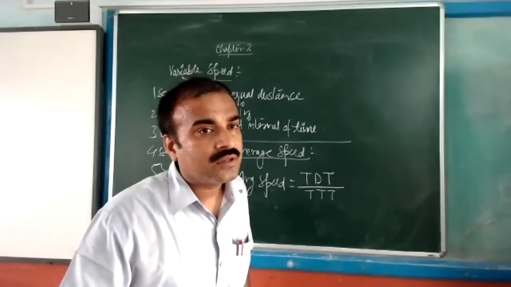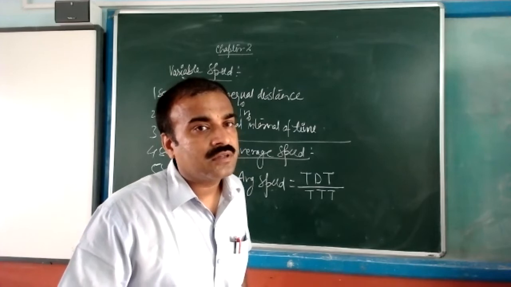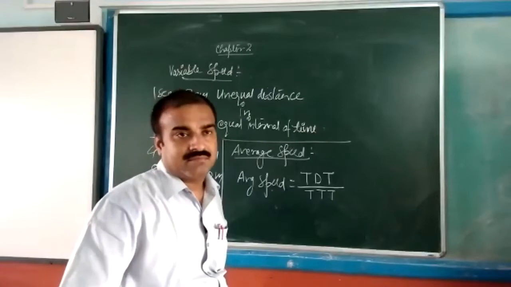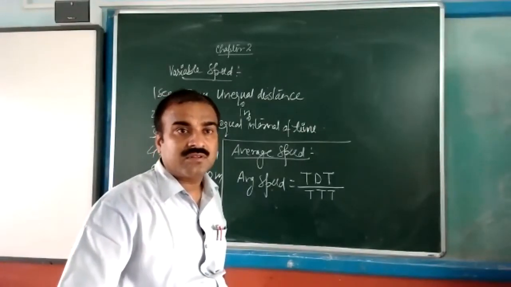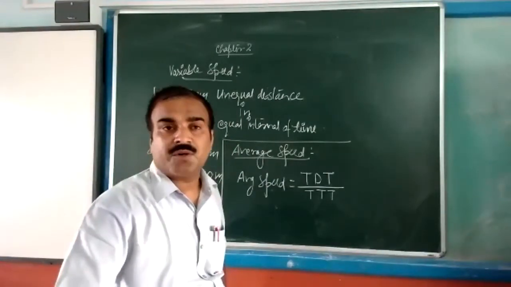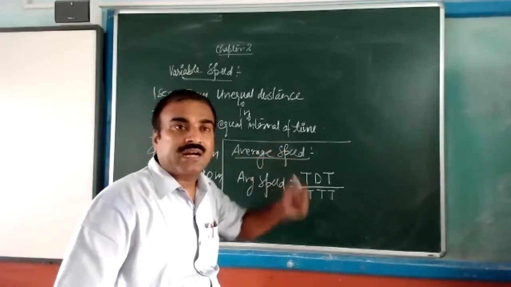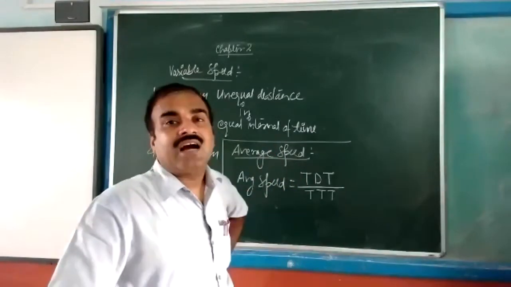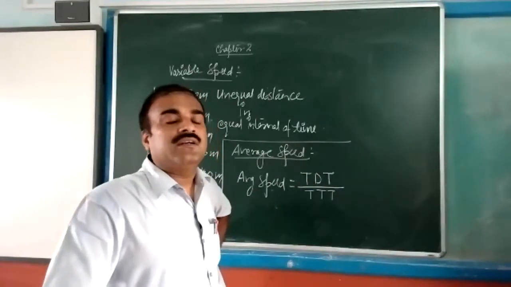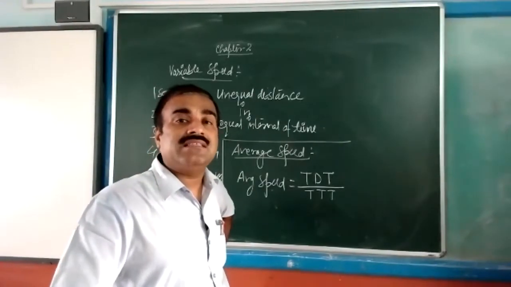Sir, variable speed. If we say that the body covers equal distance in unequal time, it will be there. Unequal distance in equal interval of time. Sir, if we say equal distance in unequal interval of time. No, not possible. Sir, how? Okay, completely opposite thing. It is given unequal distance in equal interval of time. Time it is not going to consider.